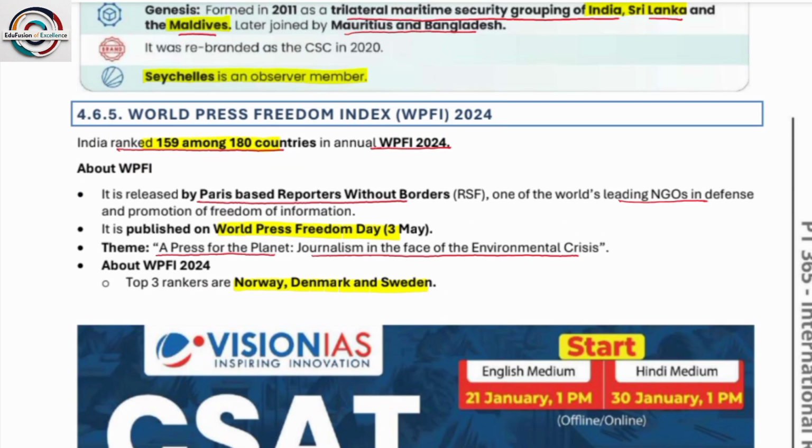Next, the World Press Freedom Index. Here, India's ranking is 159 among 180. It is released by Paris-based Reporters Without Borders, one of the world's leading NGOs in defense and promotion of freedom of information. The theme published on World Press Freedom Day was: A Press for the Planet, Journalism in the Face of the Environmental Crisis. The top 3 ranks are Norway, Denmark, and Sweden.